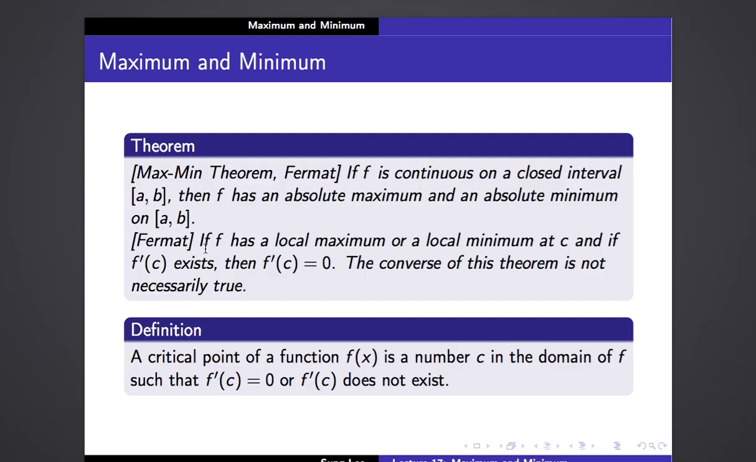Okay, so that's what Fermat's theorem says. If f has a local maximum or a local minimum at c, and if f prime of c exists, then f prime of c equals 0. By the way, having a local maximum or local minimum does not necessarily mean that the derivative exists. Okay, I'll give you a simple example.